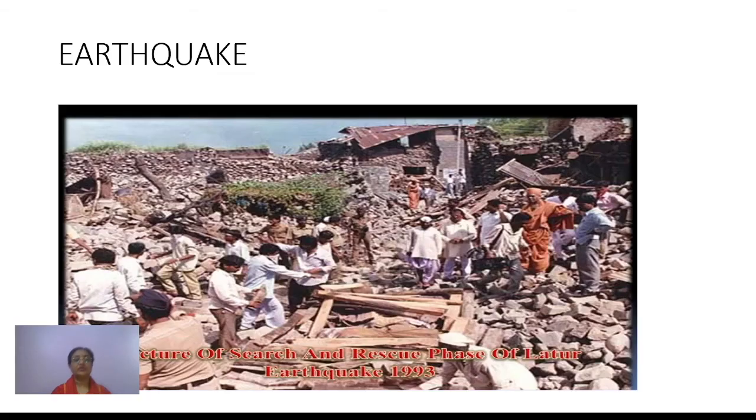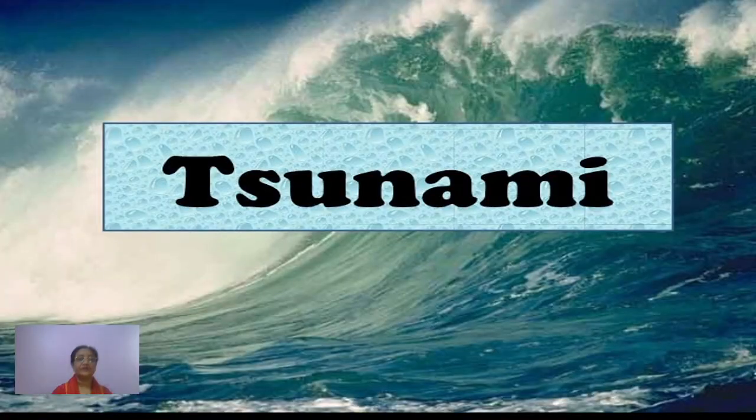Okay, these are a few points you should keep in mind. Right? Now, this is one of the pictures which you can see what happens when an earthquake occurs in an area, right? And again, children, it depends on the intensity or the magnitude of the earthquake. This is actually one picture of the Latur earthquake which was there in 1993. Now, next is one of the very destructive effects of earthquake is the tsunami. Very high waves are caused by the earthquake, right?